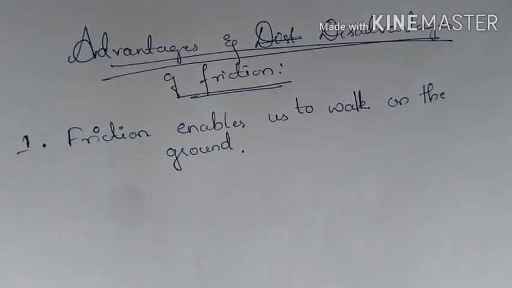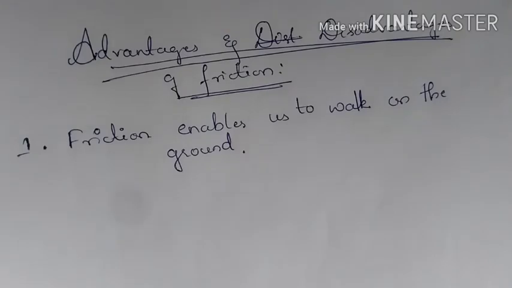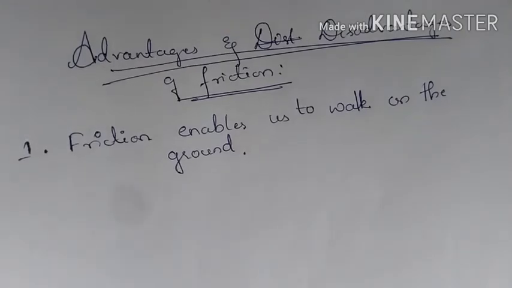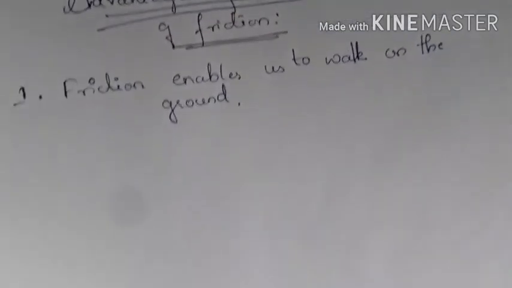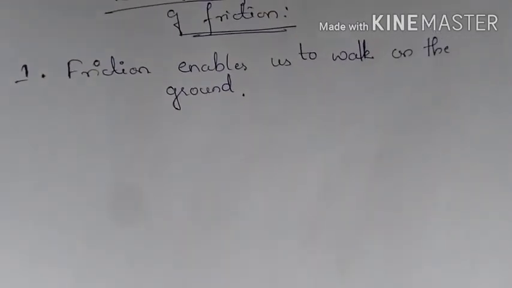Without friction, it is not possible for us to walk. We may slip and fall down. If there is friction, then you can easily walk on the ground. So this is the first advantage of the frictional force. Friction enables us to walk on the ground.